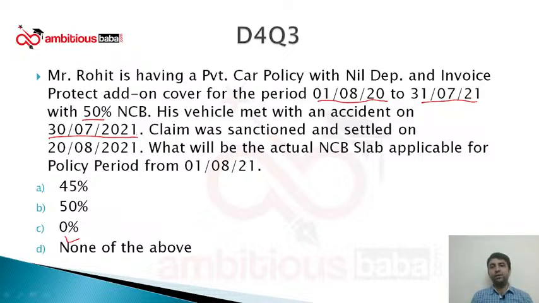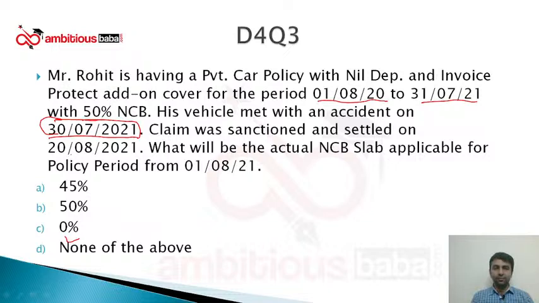He can intimate the claim on the same day, on 31st of July, or even in the month of August, first week, second week also. We obviously will be calling for documents like accident date proof and all, but this date of accident is falling within this policy period, in which he was enjoying 50% NCB.